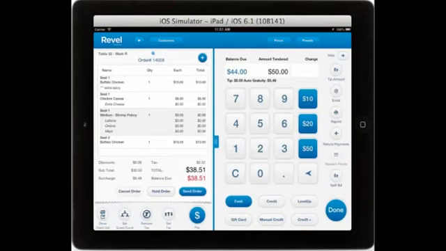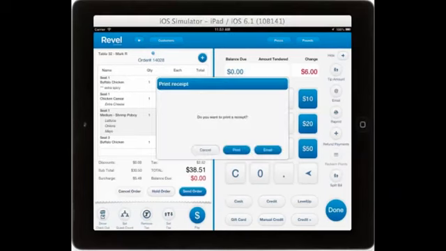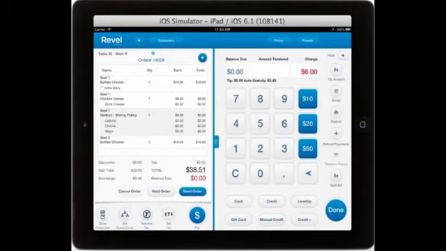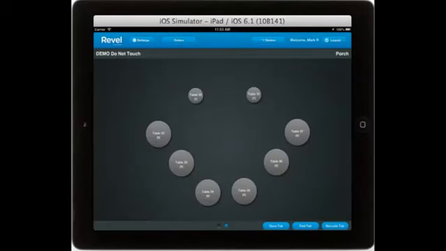Let's select cash, and the system will automatically work out the change required. The system will then make change, and you will be prompted to either print or email your receipt. If you email the receipt, you can enter the information directly onto the iPad and the customer will receive that receipt. Select Done. You'll notice the table is no longer blue, and you can move on to the next order.